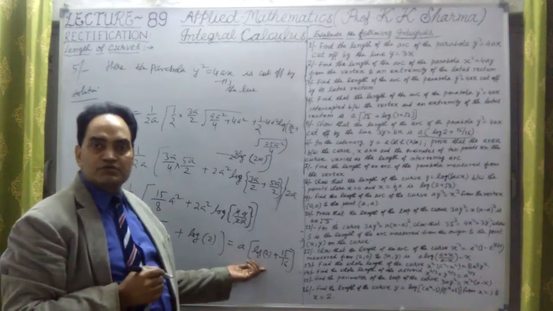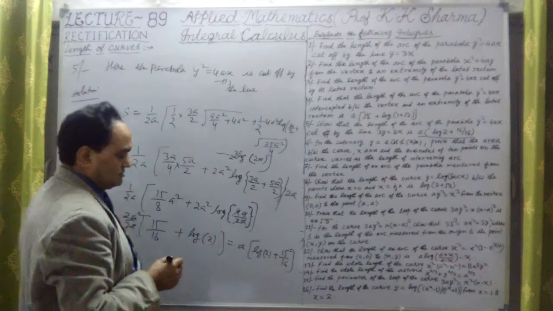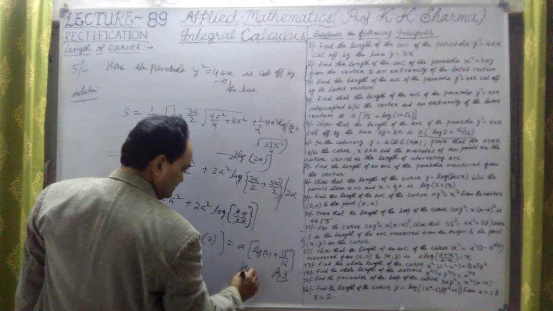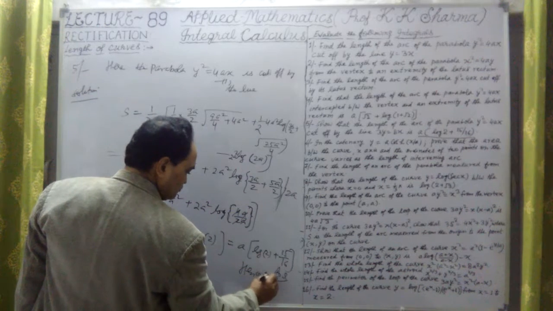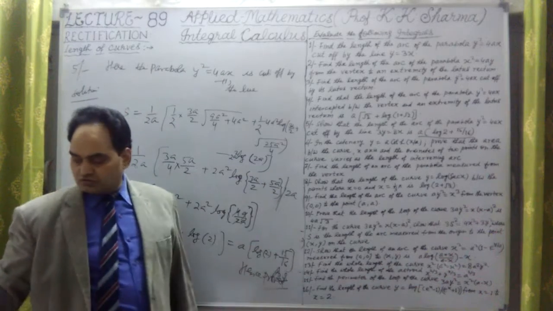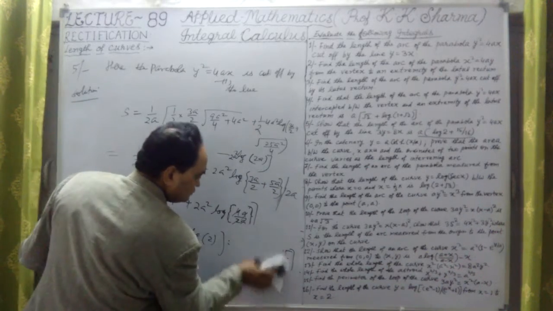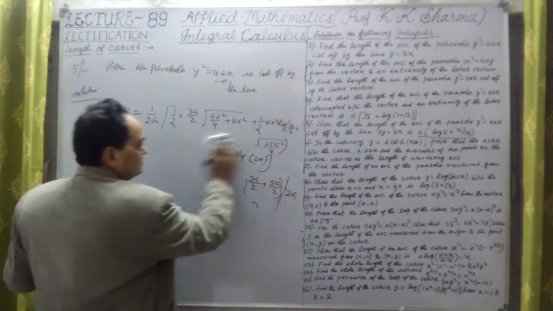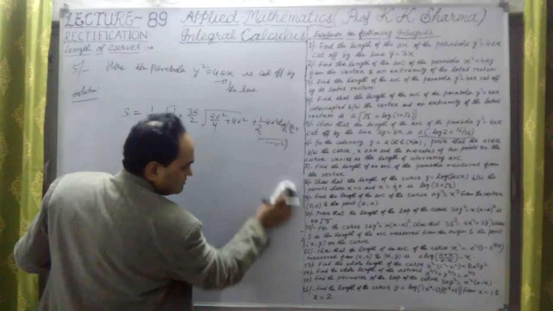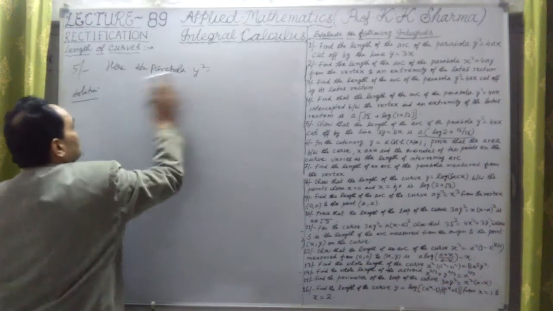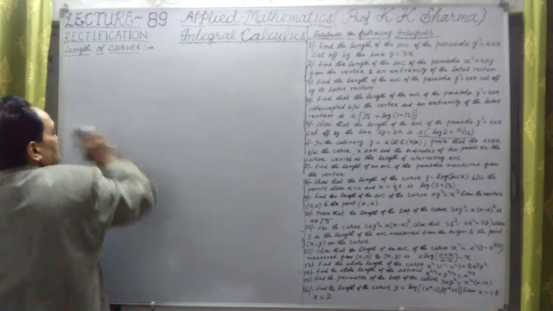So this is question number 5. We have done question number 5. Same answer is proved, hence proved, or hence the answer. Same answer is obtained. So we are solving questions of rectification. Rectification means length of arc, the process of finding the length of an arc of a curve. So we are solving length of the curves.